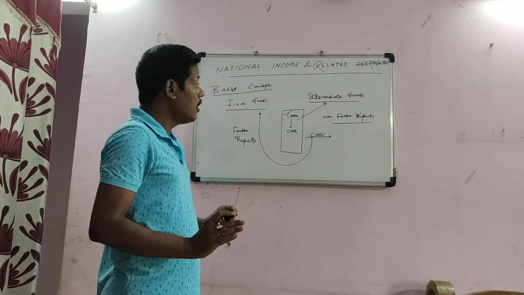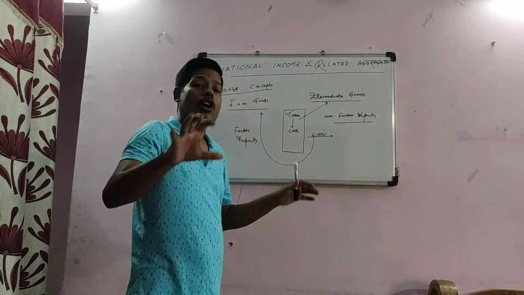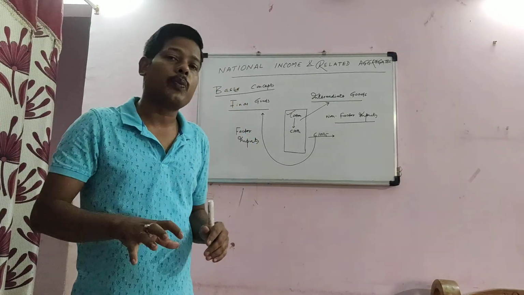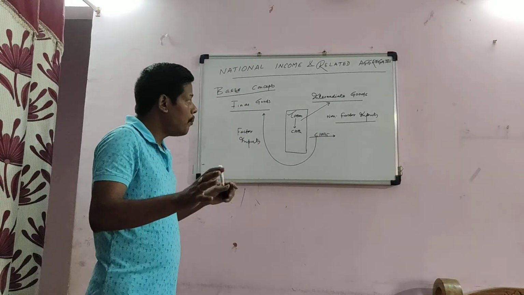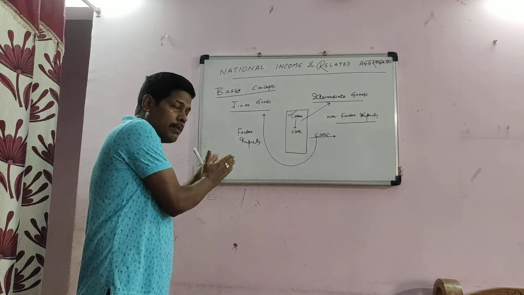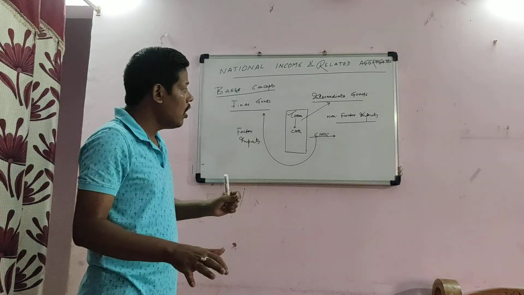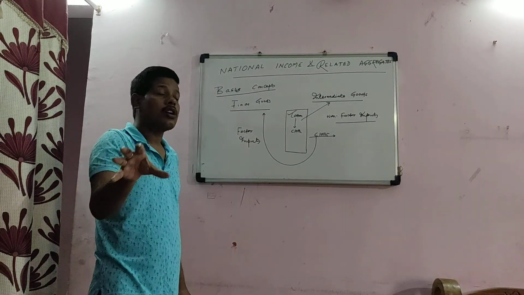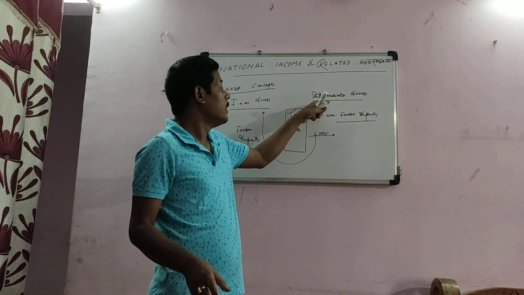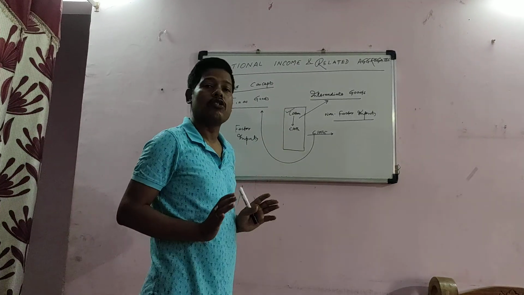So be careful in distinguishing this: though in the active economic flow various inputs are used to produce a final good, these inputs are of two types. One is your factor input, another is your non-factor input. So only the non-factor inputs come under intermediate goods. This is an exception within the active economic flow.